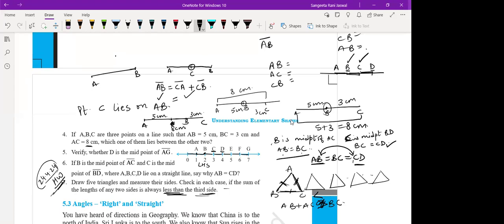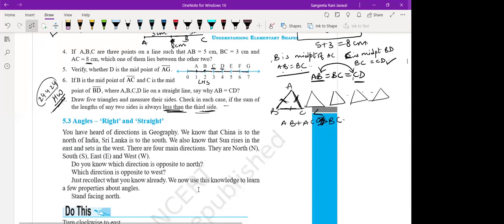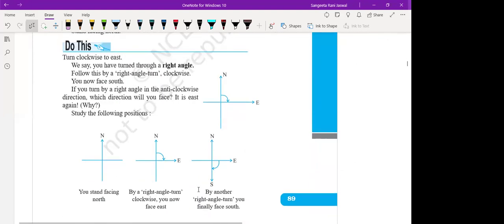So you can take it as homework. Just draw any type of 5 triangles. You can make an acute triangle, obtuse triangle, right angle triangle, and other kinds of triangles, and just check whether the sum of two sides is greater or less than the third side. Just check that for all the 5 triangles. Okay? Right, children? So you will do it as homework.